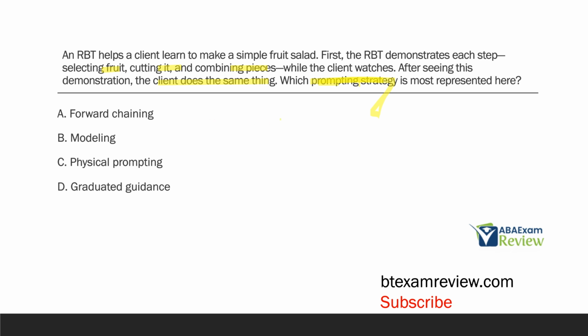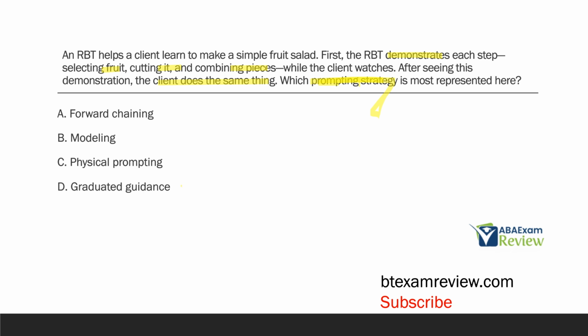The RBT demonstrates or models each step while the client watches. And then once they see that demonstration, they do the same thing. They imitate. That is the relationship. One models, the other imitates. C, physical prompting. There are no indications of physical prompting occurring here, so we're not going to pick C.